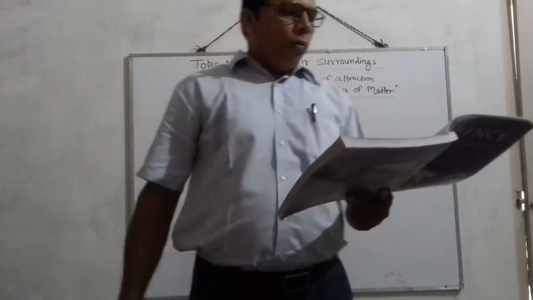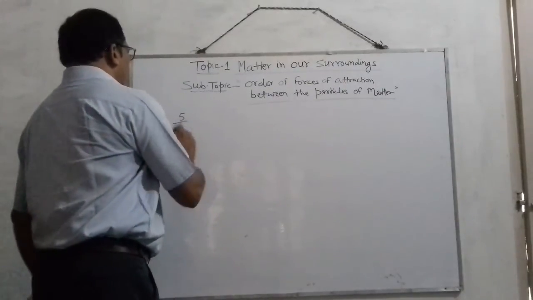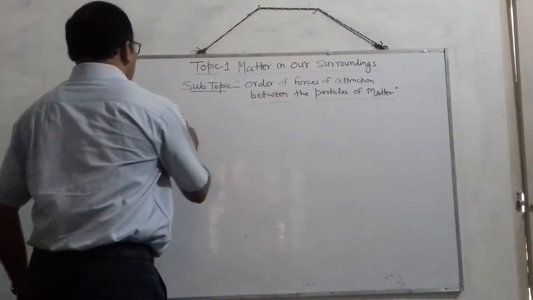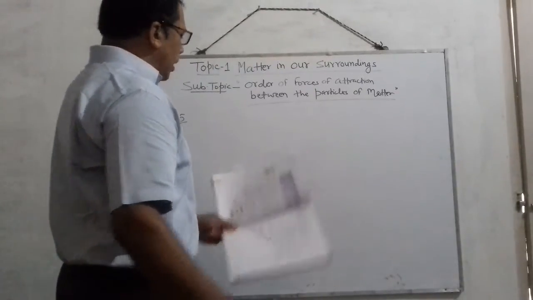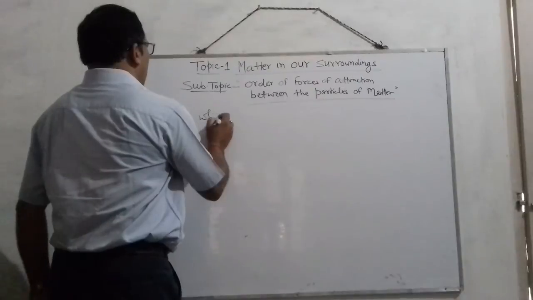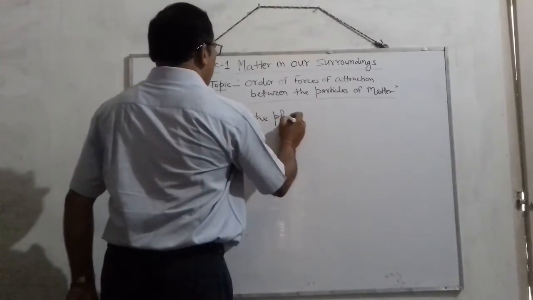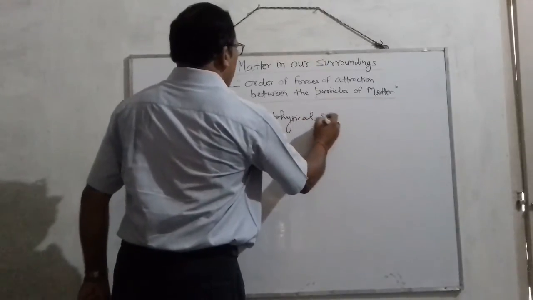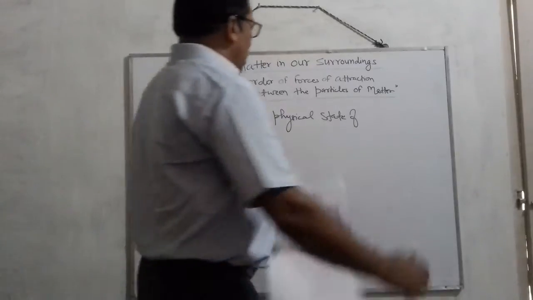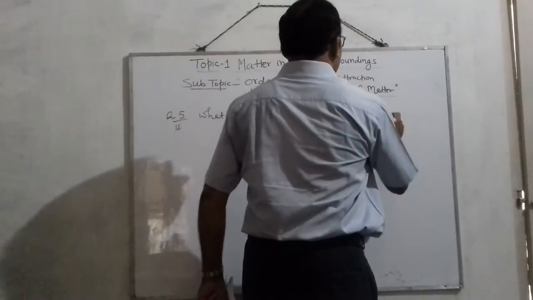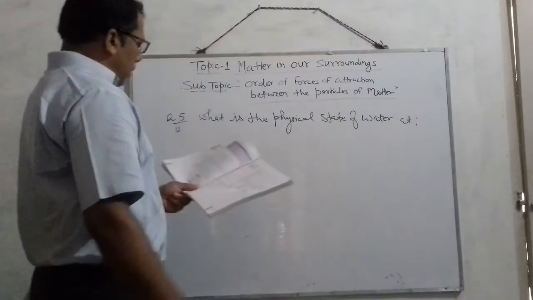Next question is, question number 5 on the same page number 12. The question is, what is the physical state of water at the temperatures given?